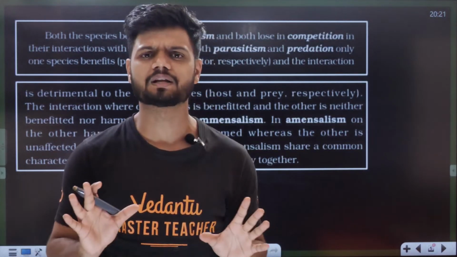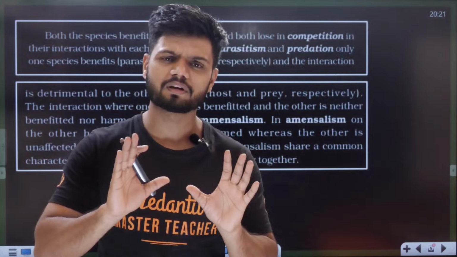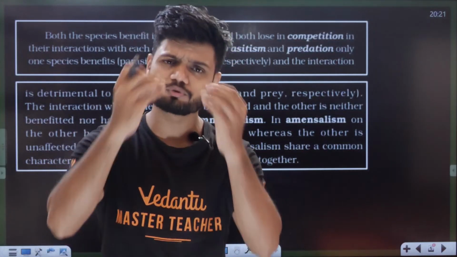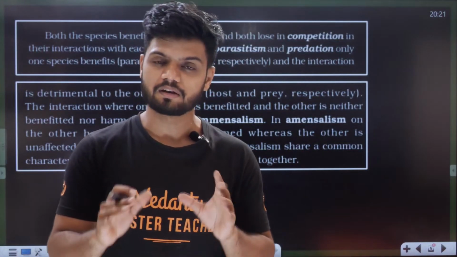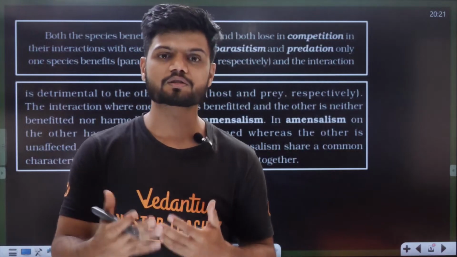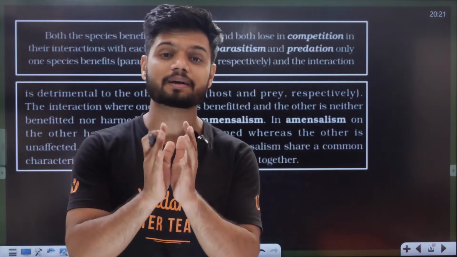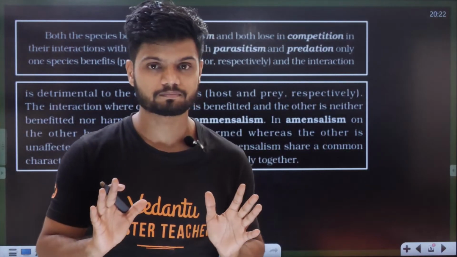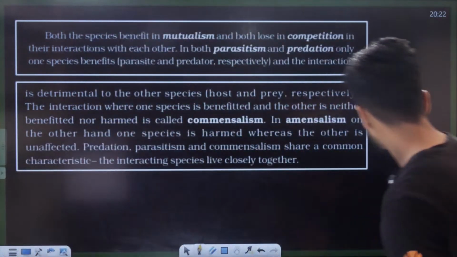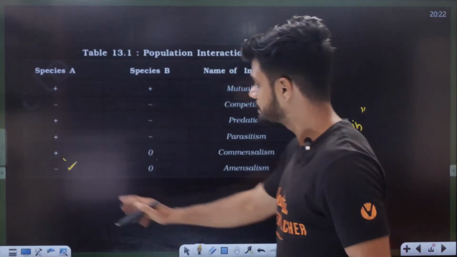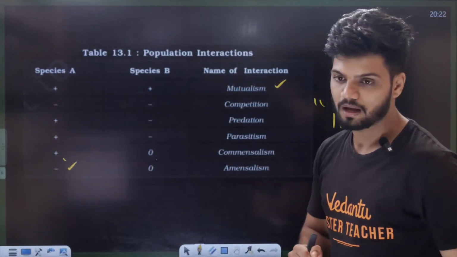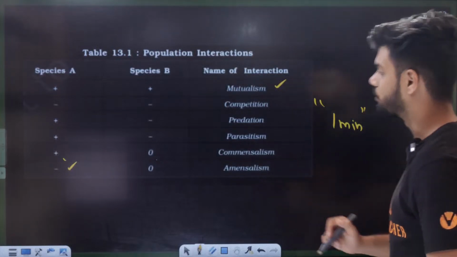Finish all the syllabus by the month of January; by January, all your syllabus should be over. In February, you can do revision, question practice, question banks afterwards. So by January, the entire syllabus should get over. Promise, everyone? So that is your amensalism: minus 0. Amensalism is minus 0. Okay?